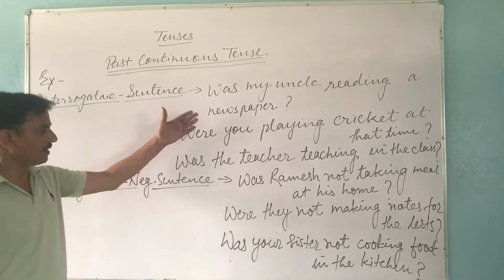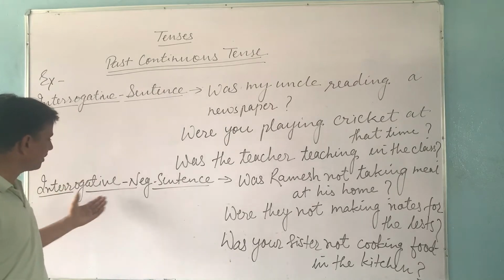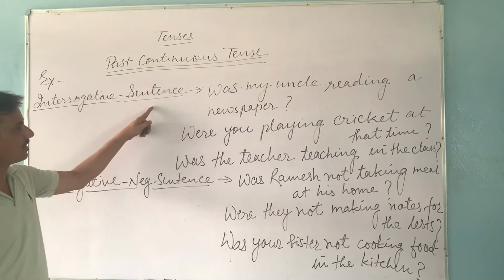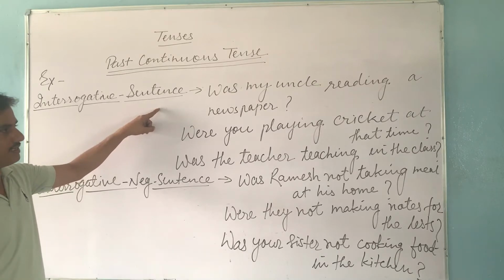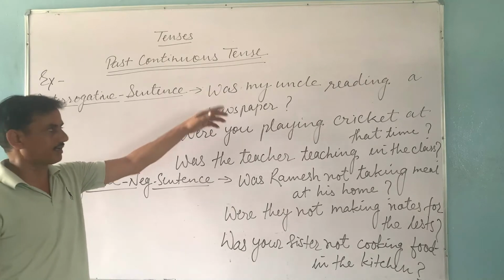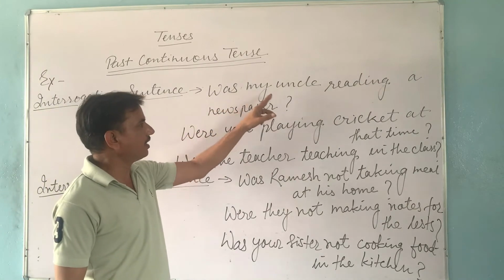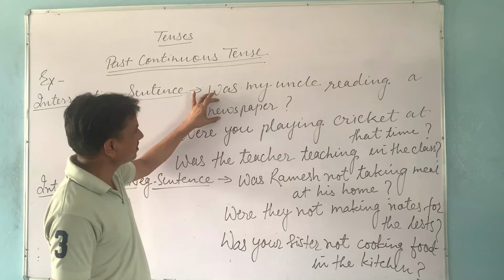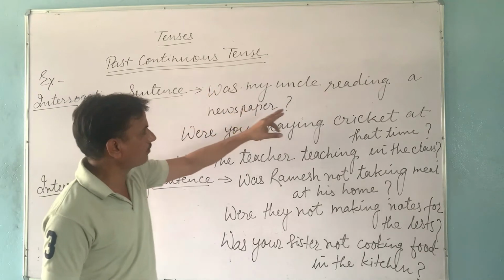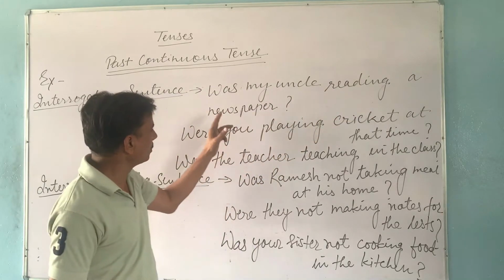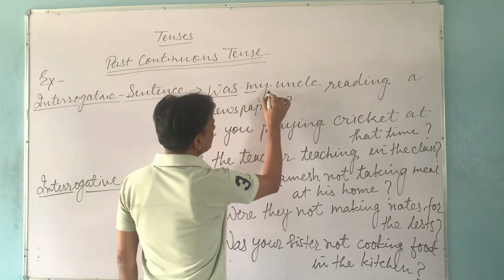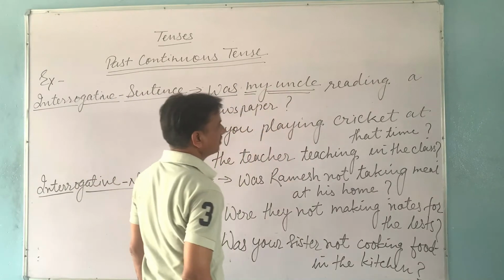Yes, students, there are some examples of interrogative sentence and interrogative negative sentence in past continuous tense. In interrogative sentence, we follow the structure: helping verb, that means was or were, then subject, then first form with ing, object, other word and question mark at last. Like, was my uncle reading a newspaper? This is interrogative sentence. In this sentence, we are asking whether the action of reading was going on or not. So, starting is done with was because our subject is singular. My uncle is a noun here and it is singular.